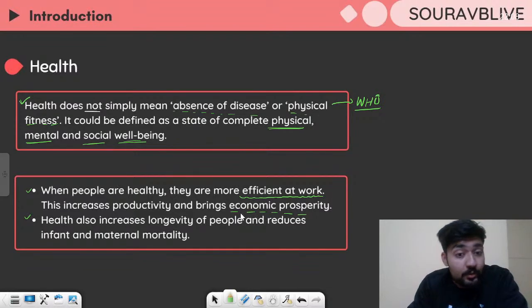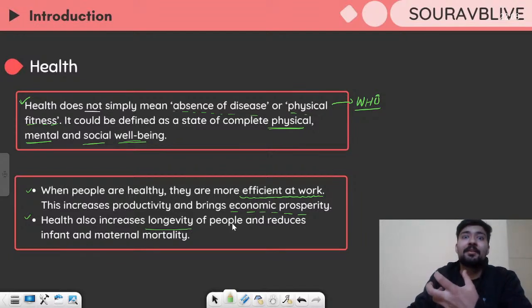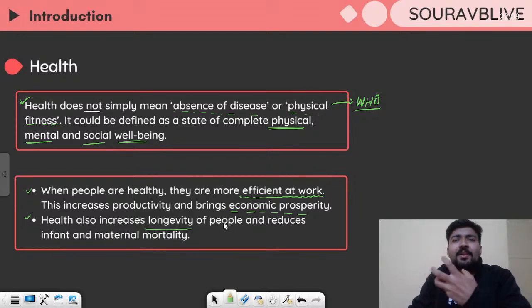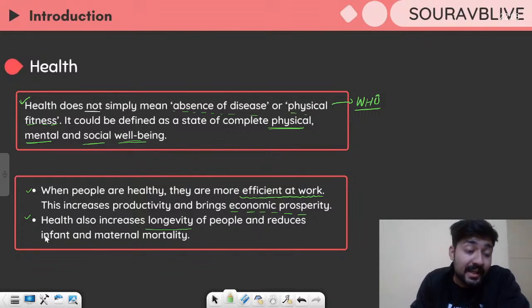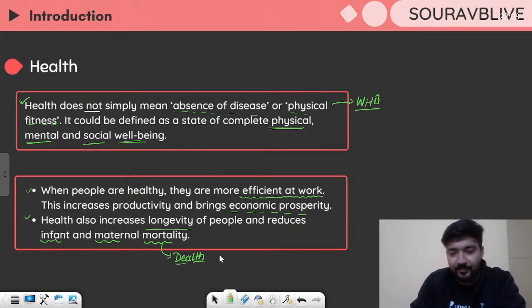Now, health also increases longevity. Now, what is this? Basically, it will increase your lifespan. Your expected life will increase. You will live for more years and you will live a great life. So it increases longevity of people and it reduces infant and maternal mortality. Mortality means death, right? So if the society is healthy, then the death of infants, basically small children, or mothers, basically during childbirth, will decrease, right? So all these aspects are related to the health. All right, let's move on.